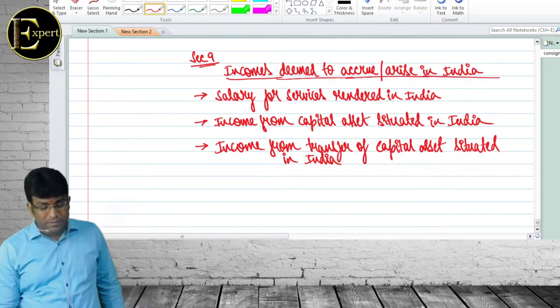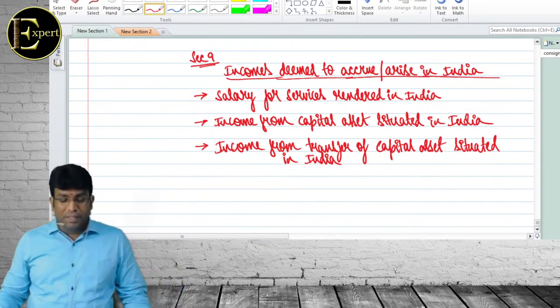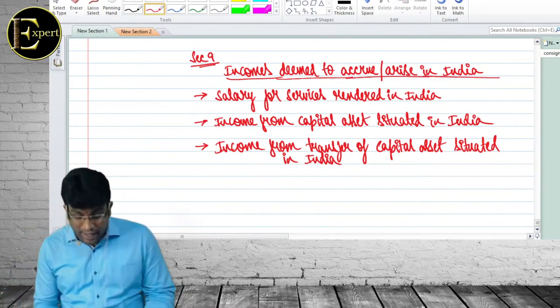So what was the first point I wrote? Salary for service rendered in India. Second, income from capital situated in India. Third one, income from transfer of capital situated in India.